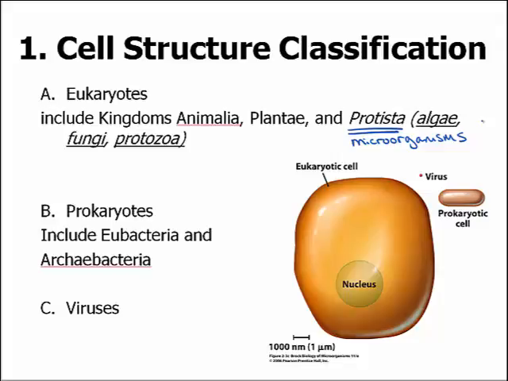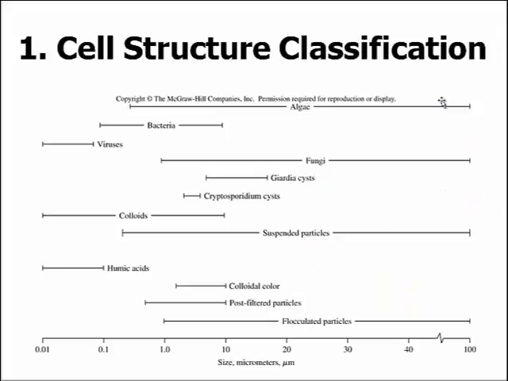In this figure, you see the relative sizes of microorganisms. Eukaryotes are extremely large compared to prokaryotes, which are extremely large compared to viruses. I do ask for you to learn the average size of each of these. This is a figure from your book, and you'll see that size is given here in microns. And you'll see many of the things we talked about that aren't microbial, such as suspended particles, colloids, and flocculated particles. But up here, you'll see microbials, or microorganisms.